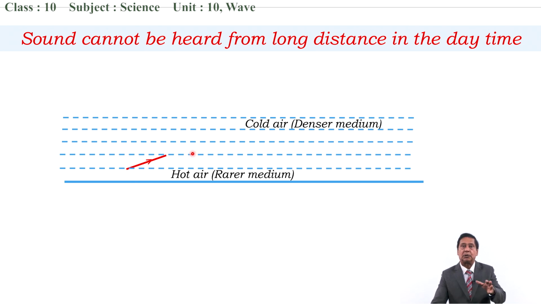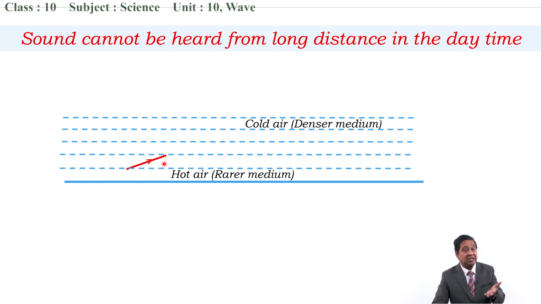Sound can move in any direction from the source. If I speak something, then it goes to your ear and it moves towards this direction, this direction, this direction, towards my back also, because of the diffraction of sound. When the sound wave strikes my face, it can go back also. So I am taking the wave in the upward direction.